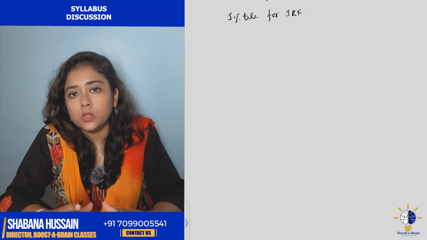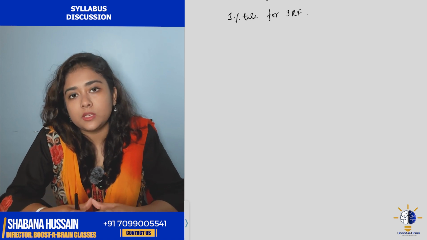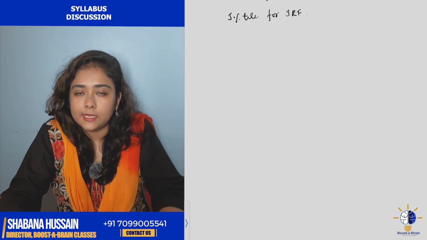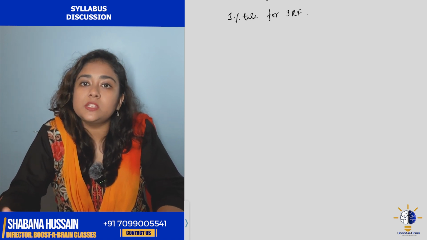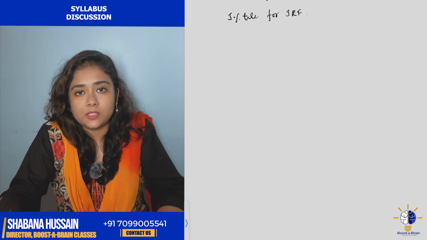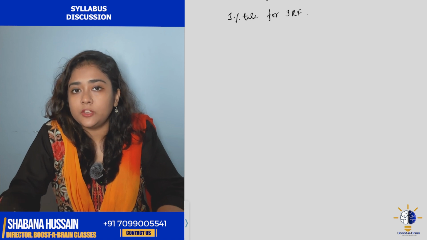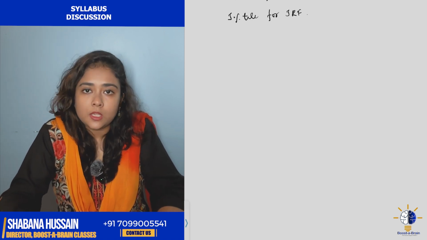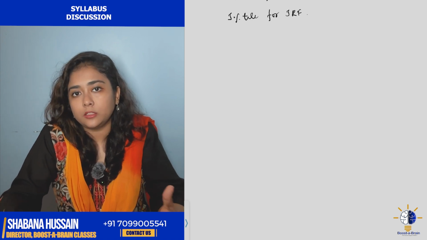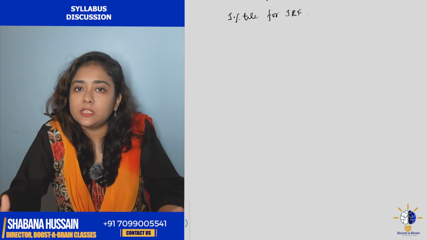As we all know, there are 10 units in paper 1. What I have tried to do here is classify these 10 different units into 3 different categories. I have formed these categories based on the type of questions that NTA asks. All these units are categorized under the 3 categories, and this I believe will help you in your approach, because if you understand the kind of question and the approach that NTA wants you to have, it will be easy for you to start your preparations.